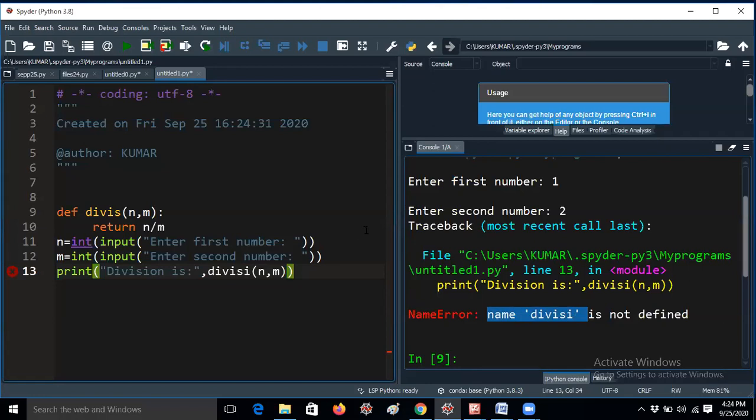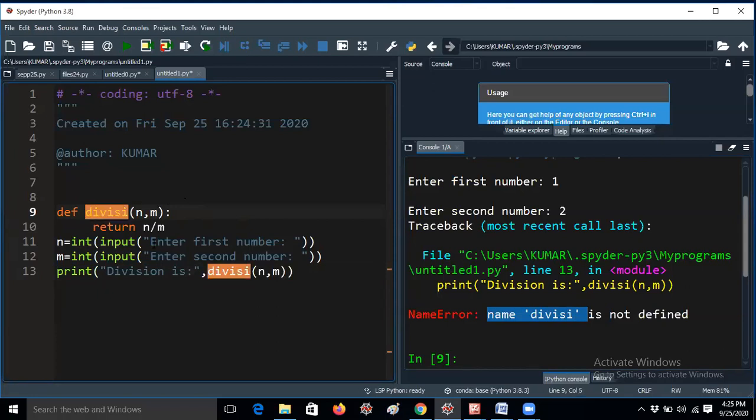Sometimes Spyder will not work properly, that's the reason it was still executing. But it will not execute, guys. That means here the function name is not matching, so you have to give the same name. You can give any name, that's why it is called a user defined function. But it should be a meaningful name.